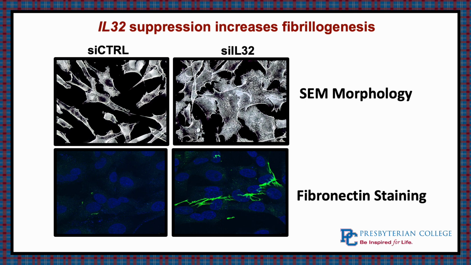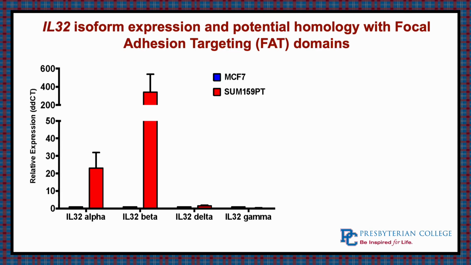Next, we needed to see what is this protein that is having such a large impact on the properties of this cell. What does it look like? So we found that alpha and beta are the main isoforms that are being produced from this protein. And from previous ELISA results, we know that this protein is not being secreted. So it's having a large effect intracellularly. So we wanted to see what it is doing intracellularly. And this is why we looked at the structure of the protein itself.